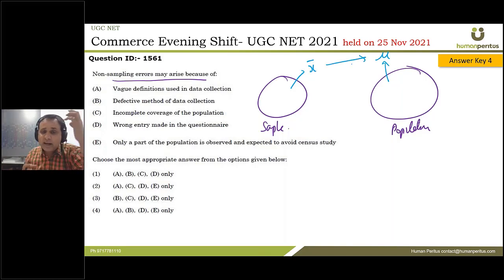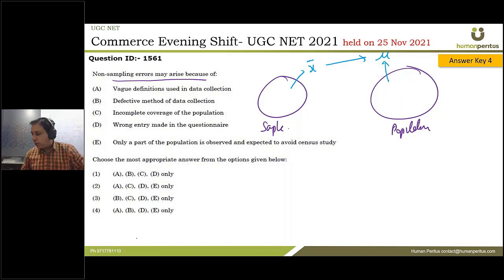Now, because we are trying to estimate and the sample is just representing the population, it is not the entire population, there are definitely chances of having some error. And that is why we do interval estimation and calculate the margin of error. So this error which occurs because we are trying to make a guess from a sample is known as sampling error. Other than this, every other error is non-sampling error.